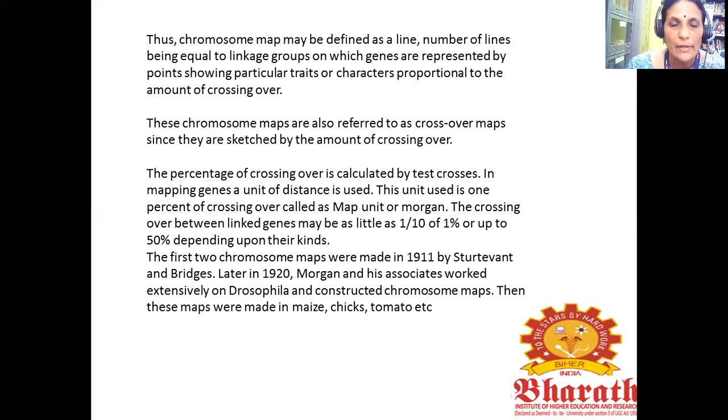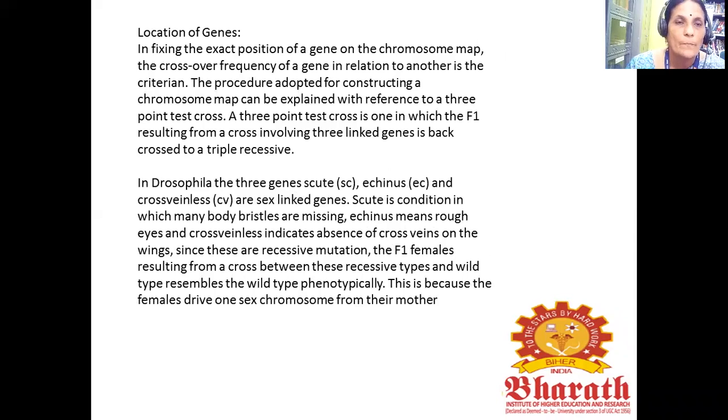So the crossing over between the linked genes may be as little as 1/10 of 1% or up to 50%, depending upon their case. The first two chromosome maps were made in 1911 by Sturtevant and Bridges. Later, in 1920, Morgan and his associates worked extensively on Drosophila and constructed chromosome maps. Then these maps were made in maize, chick, tomato, etc. So next we see about the location of genes.